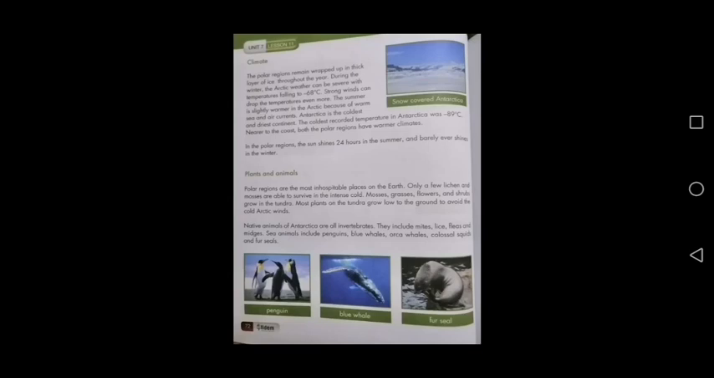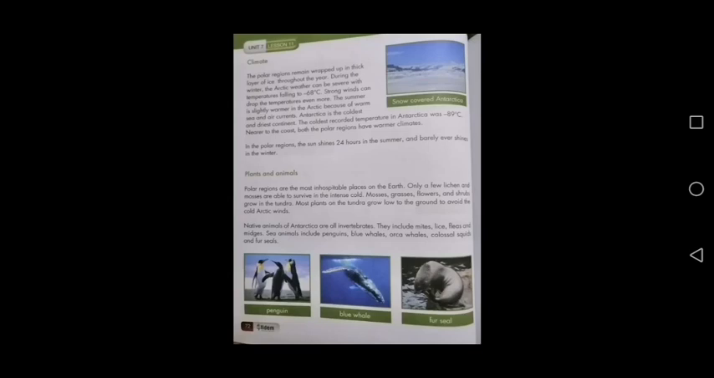Plants and animals. As I told you that the climate is too cold in both regions, the Arctic region and the Antarctica region. That's why it's very difficult for different kinds of plants and flowers to survive there. But still, some plants and shrubs are also found there. And if we talk about the different animals, different native animals are also found in Antarctica. For example, penguins, blue whales and seals.